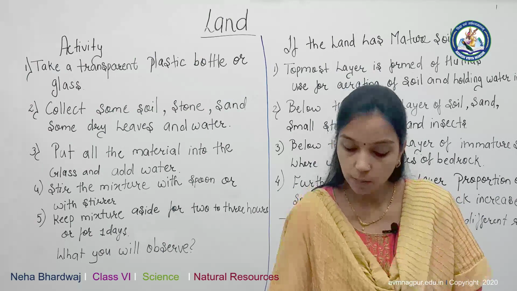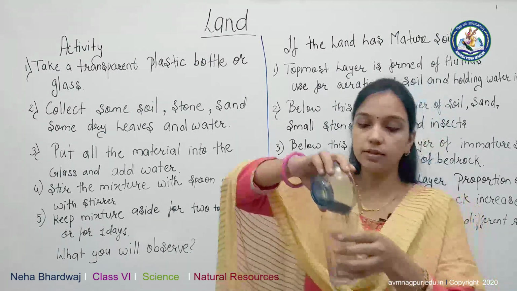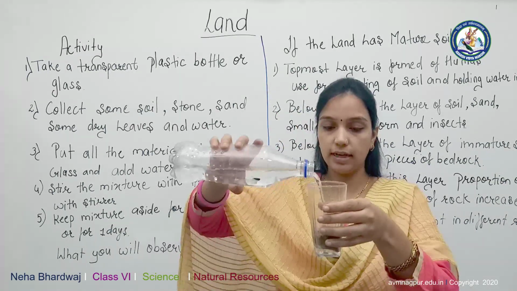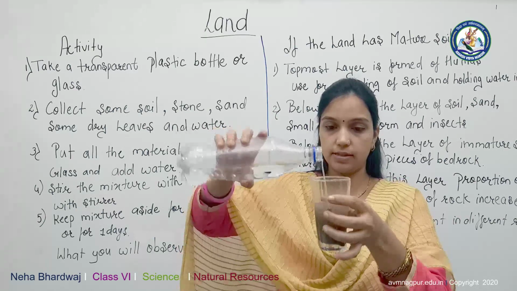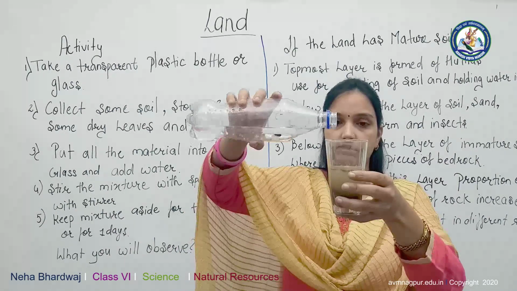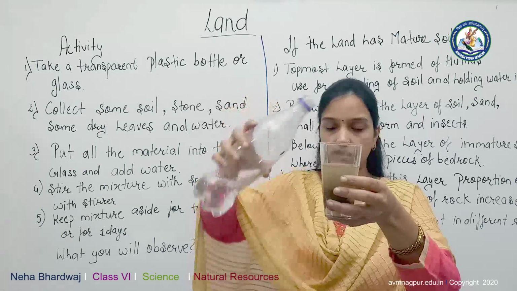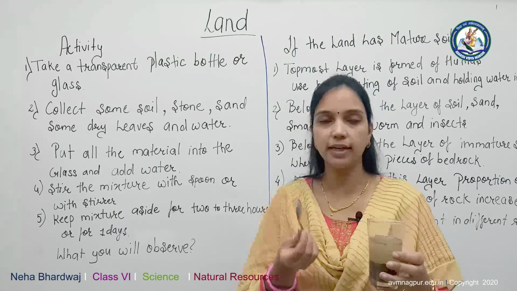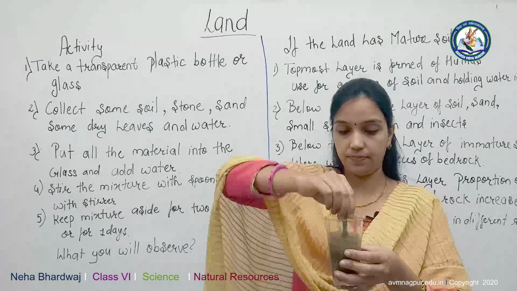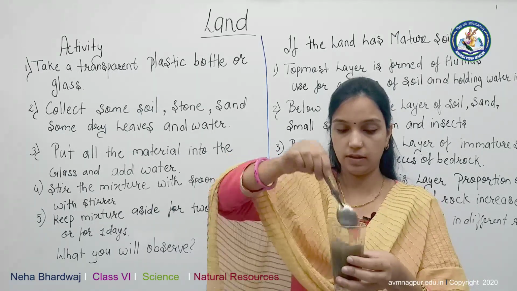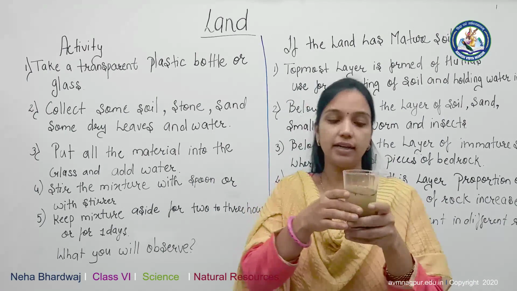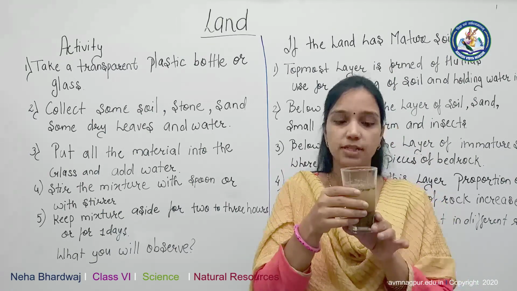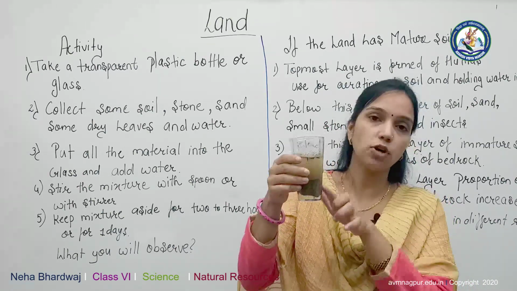Now take a glass, pour the collected material into the glass and afterward add some water into the glass. See this. You can add some water to the glass. Then you can stir the mixture with a spoon. Here I have taken a spoon. You can take a stirrer also. Keep this mixture aside for 2 to 3 hours or for 1 day. Don't disturb this mixture so that a layer of soil is formed in the glass.